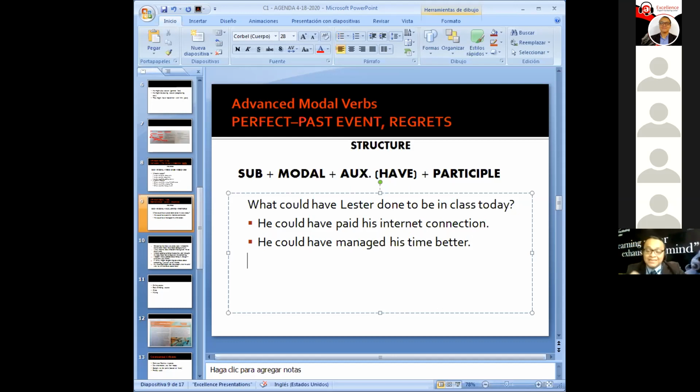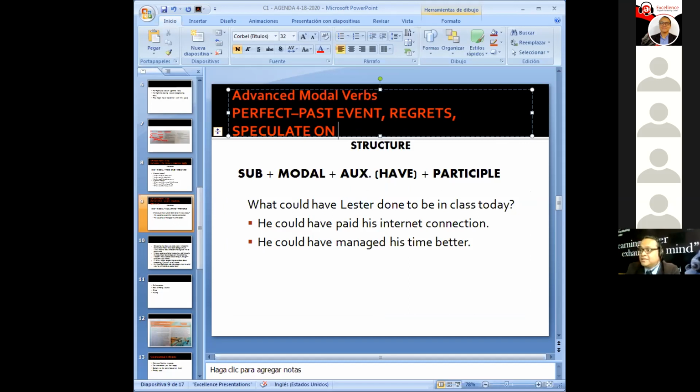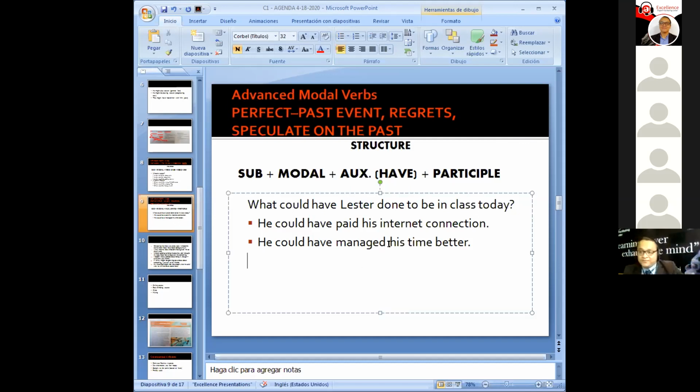Let me pose another question to you. Now let's speculate. That's another use. Let's speculate on the past. We're going to use might have. So when it says he might have, what was the reason? We're talking about the past. What was the reason he didn't take his class? So here we're speculating on the past.